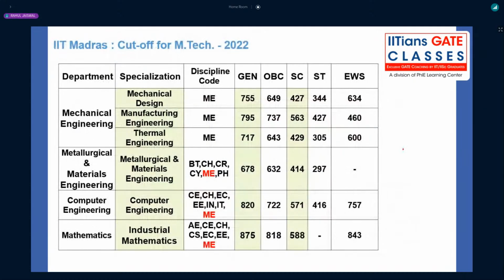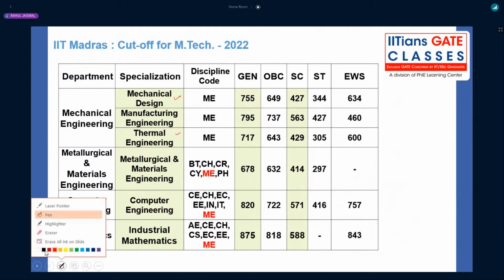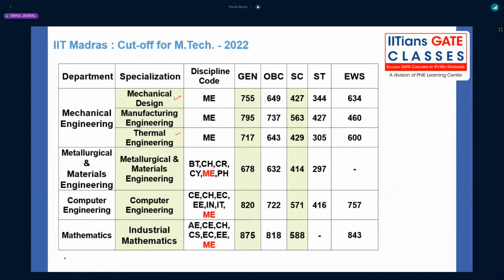Coming to the cutoff of IIT Madras, in mechanical you will have mechanical design, manufacturing, and thermal. Again, I told you mechanical design should be preferred, then you should select thermal. But last year surprising data came, and it was kind of shocking. For manufacturing, it went high because placement was good for manufacturing during the COVID time. You can Google it and get the data from some good sources. Maybe in Telegram it might be available. If not, I will send it if I get it.